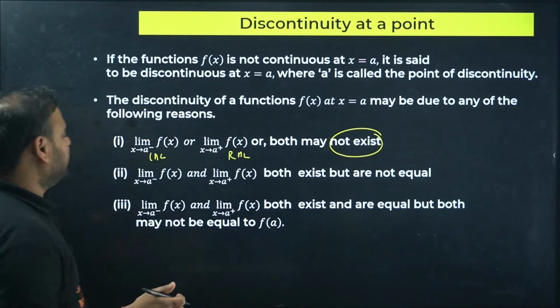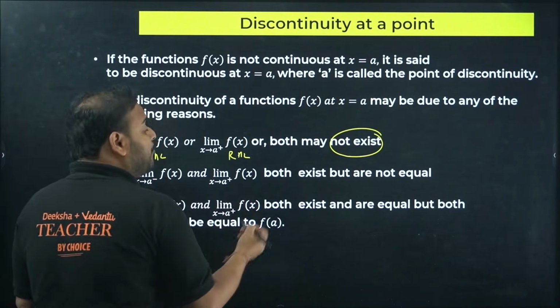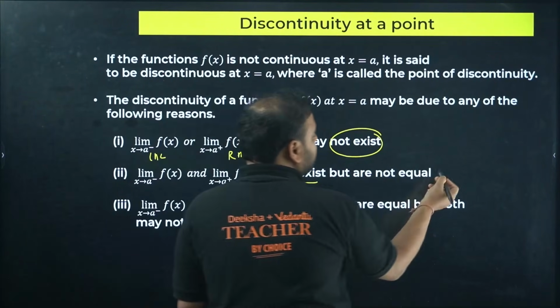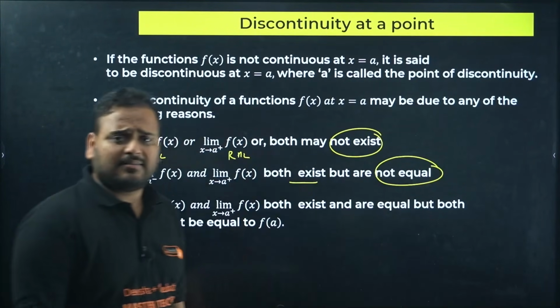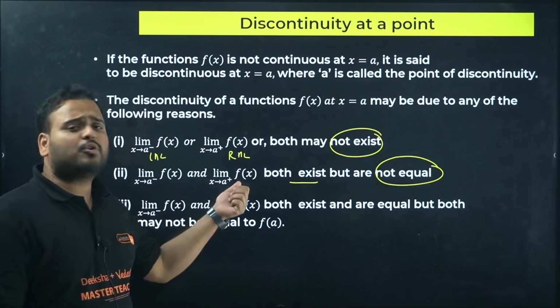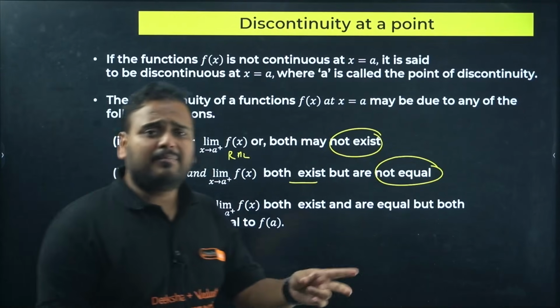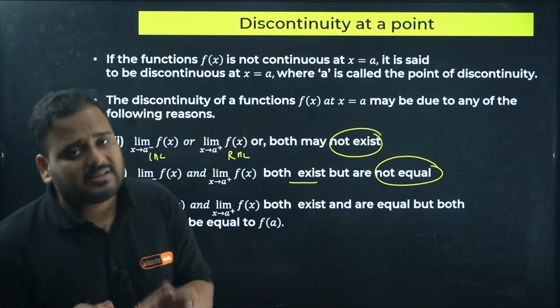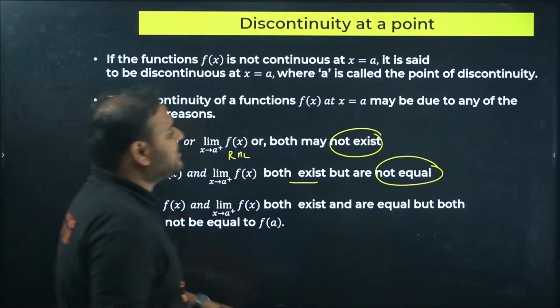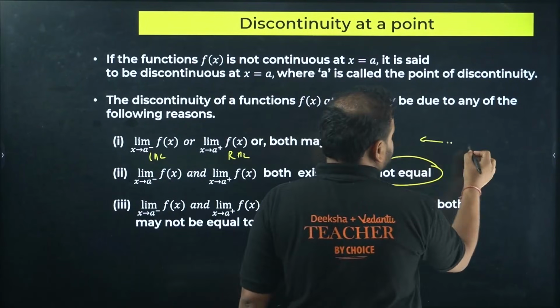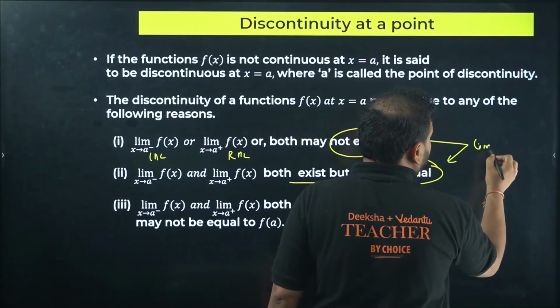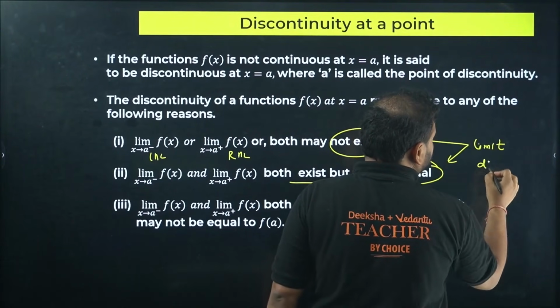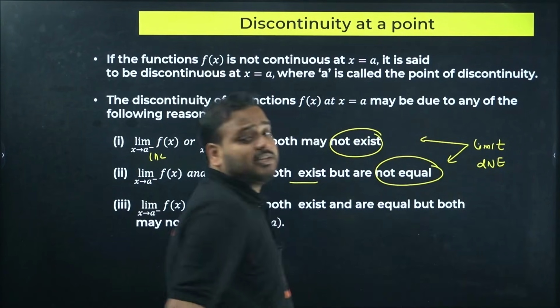Second, the LHL and RHL both exist but are not equal. Yes, they are both finite, say this is equal to 5 and this is equal to 4. They are both finite but not equal, so the limit does not exist. So basically the first two are the reasons where the limit does not exist.